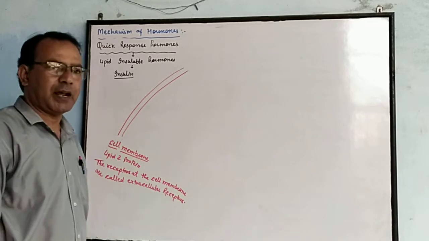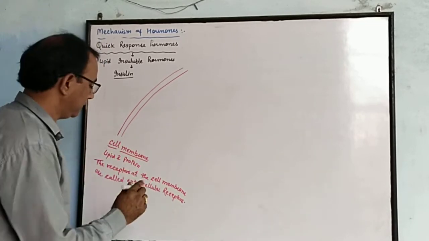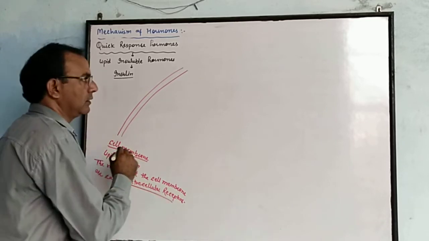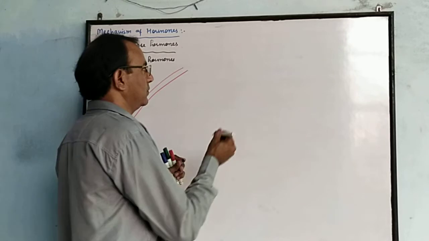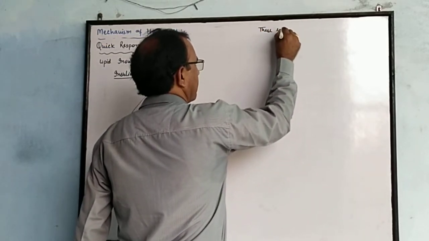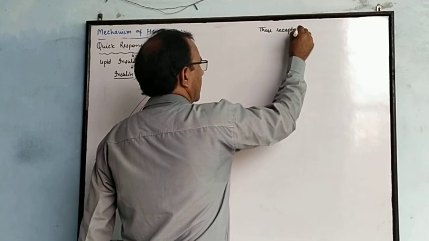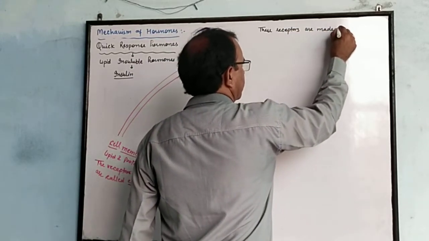Extracellular receptors are made up of heterotetrameric protein.